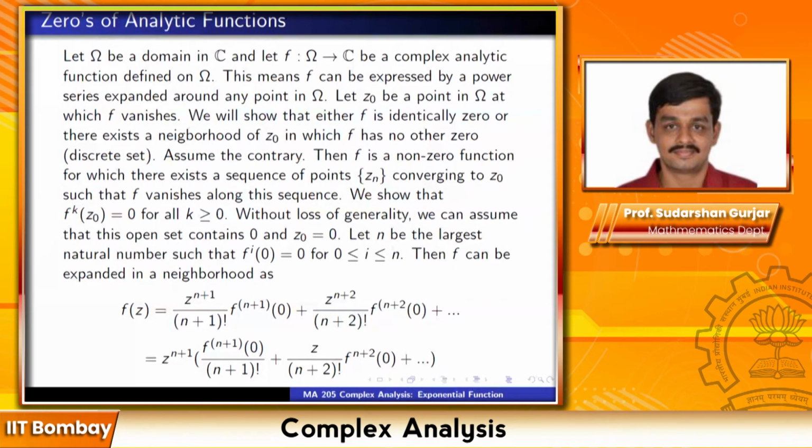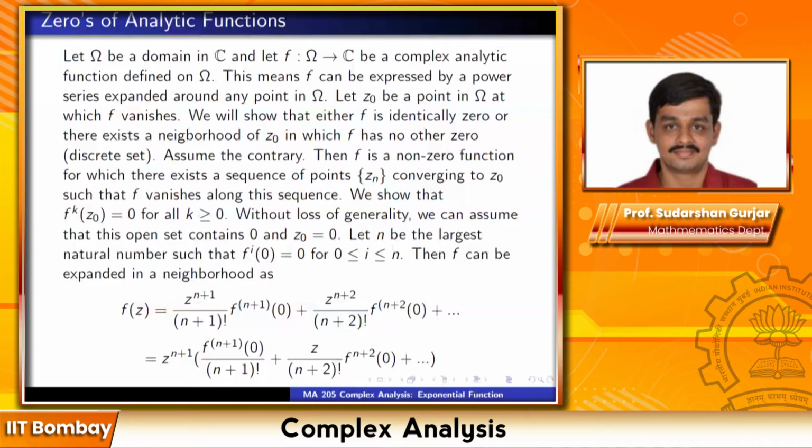So you have this power series. I'll take z raised to n plus 1 outside. So this is z raised to n plus 1 times the n plus first derivative at 0 upon n plus 1 factorial, plus z upon n plus 2 factorial times the n plus 2th derivative at 0, and so on. Just taking z to the power n plus 1 outside. So any doubt so far?